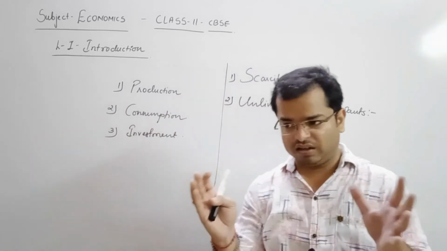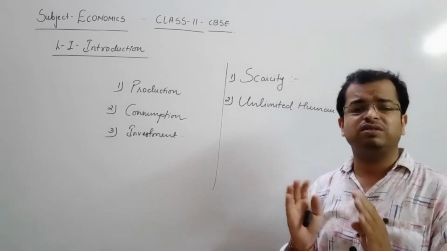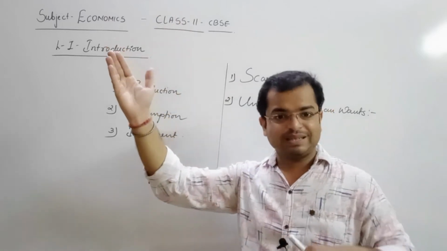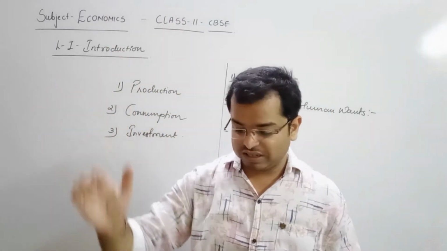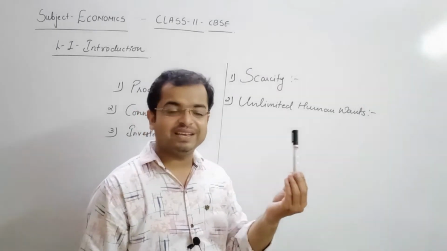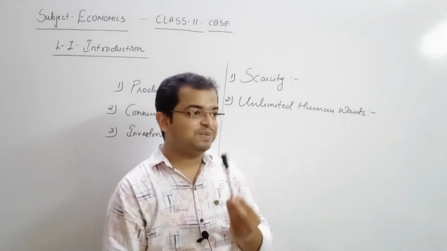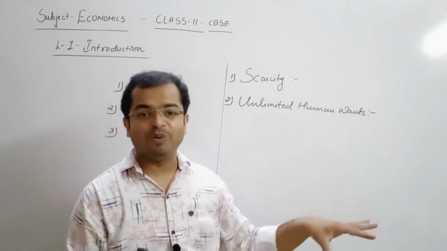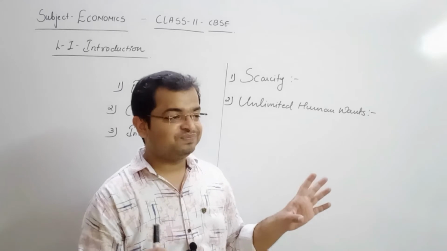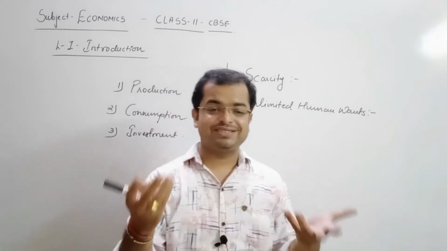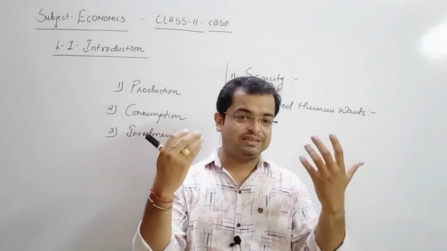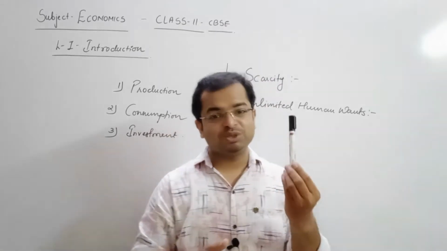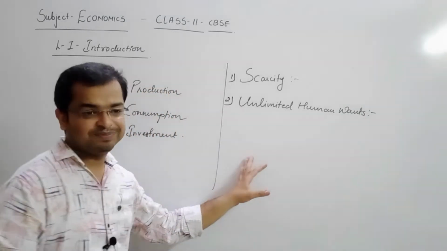Scarcity refers to a situation where you have the highest demand as compared to the supply. For example, this is a marker pen. In lockdown, teachers like me, who are at home 24/7, wanted to deliver live lectures or video lectures to you, so they needed a marker pen and whiteboard.